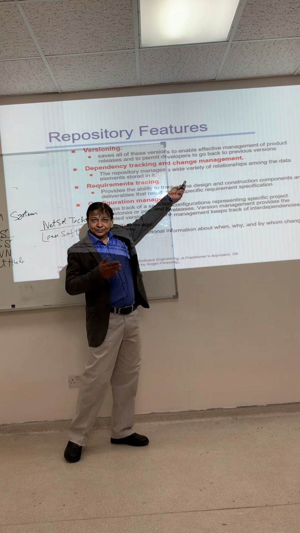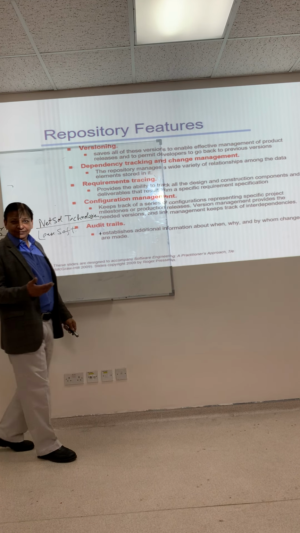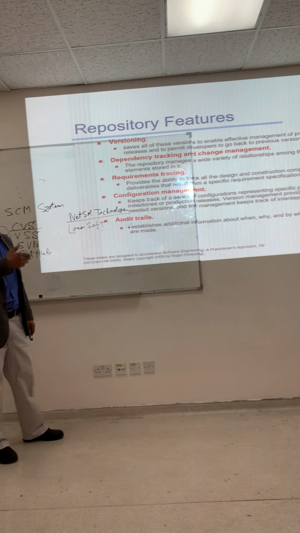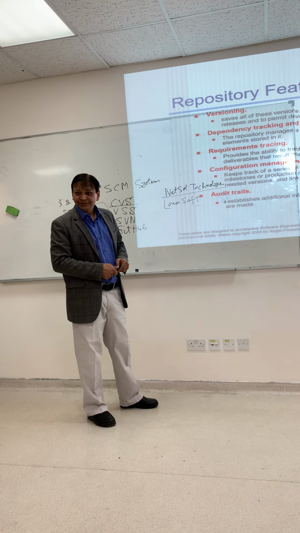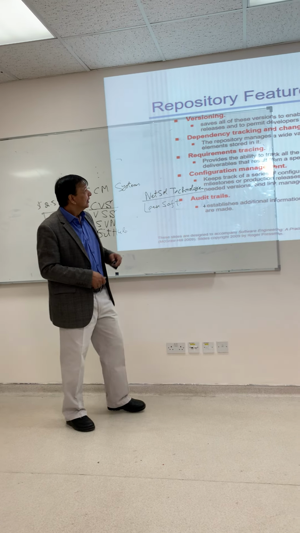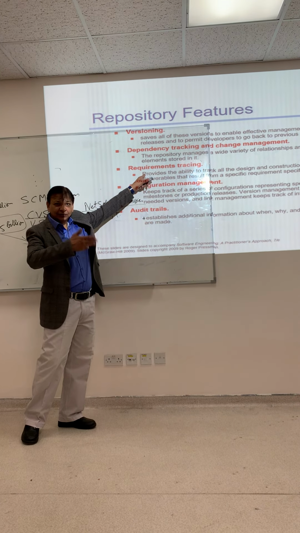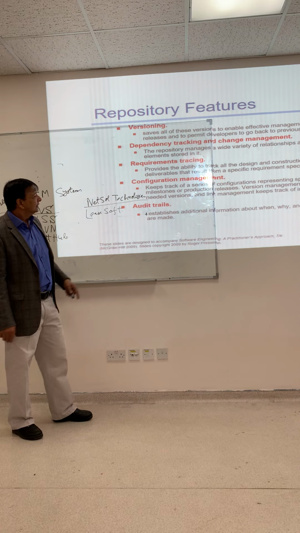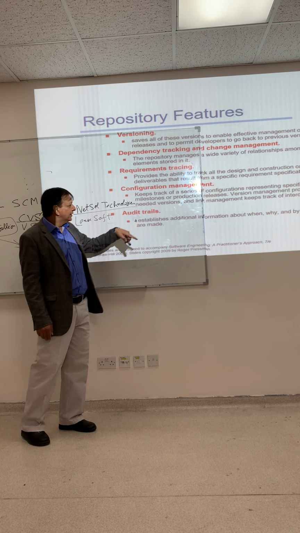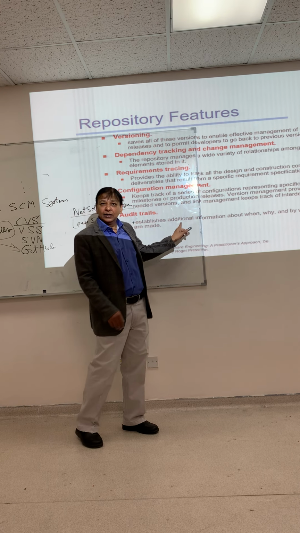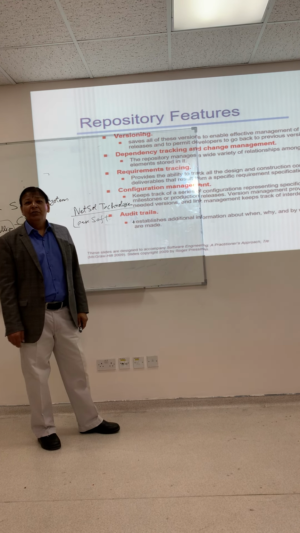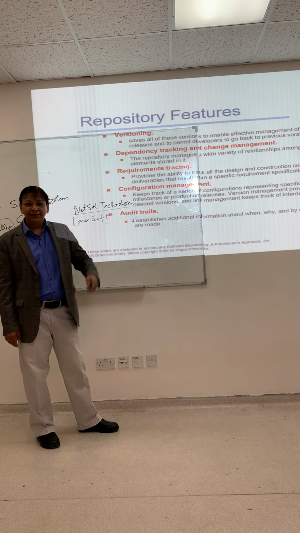Change management. If you make any change in a version, you can manage the changes inside a component or at the system level, object level. Requirement tracing. You change the requirements, you can trace. Configuration management as a whole, and then you can audit why you made changes, who made changes, when changes were made.